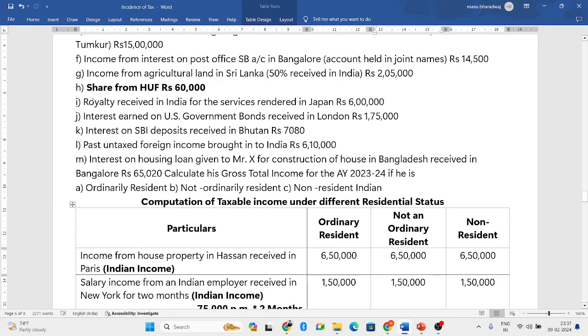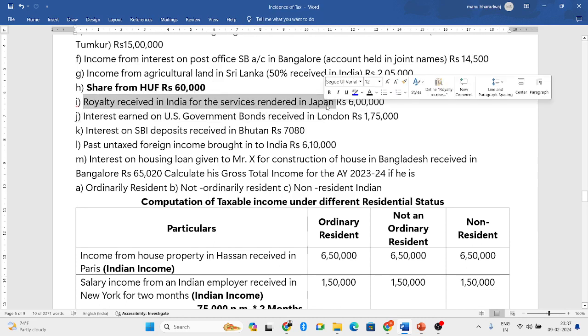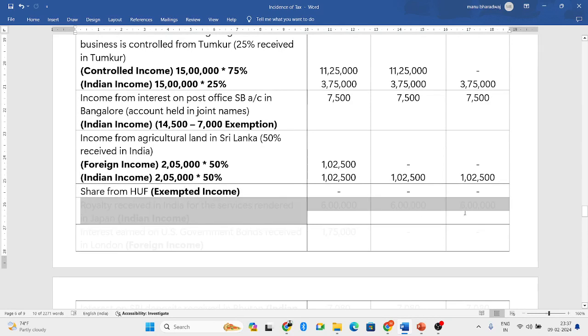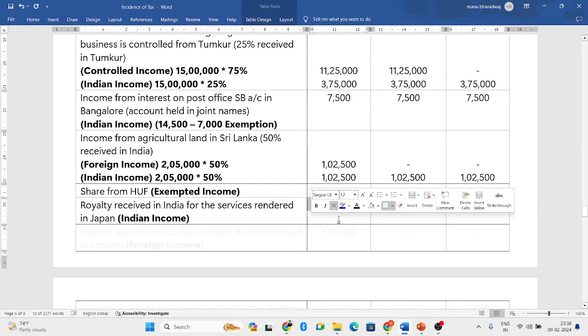Next, royalty received in India for the services rendered in Japan. So receiving aspect is in India, arising aspect is in Japan. If any one of the two aspects is in India, it is considered as Indian income. 6 lakh rupees is Indian income. So I have written here 6 lakh. And as it is an Indian income, all the three people will be taxed.